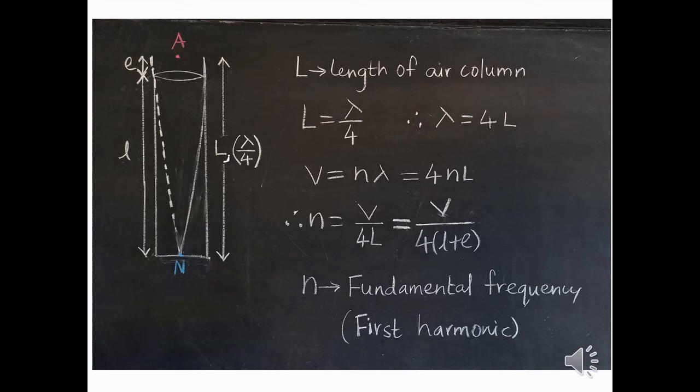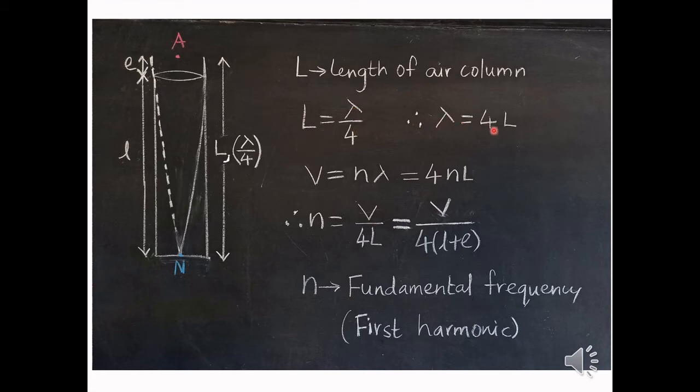Let us discuss the fundamental mode of vibration in details. As you can see in the figure, node is formed at the closed end, antinode at the open end. So here we have half a loop. Capital L represents the length of the air column, small l represents the length of the pipe, and E represents the end correction. Now we know that the distance between adjacent node and antinode is lambda by 4. Here lambda and n represent the wavelength and frequency of the wave in this fundamental mode of vibration of the air column. So capital L is equal to lambda by 4.